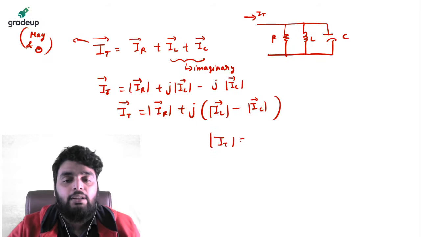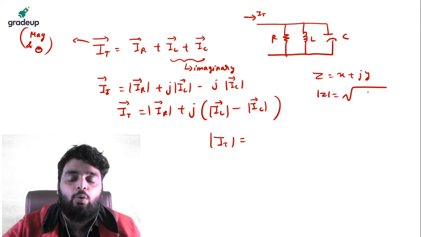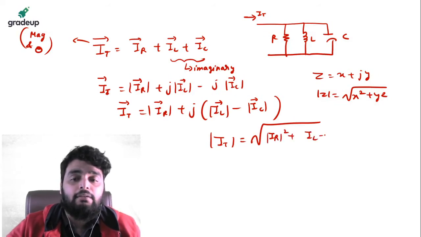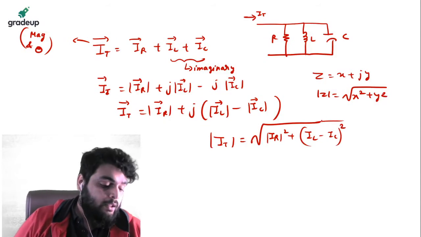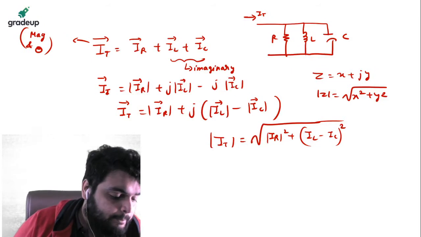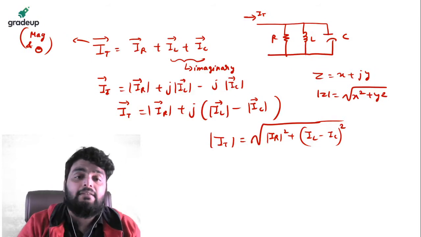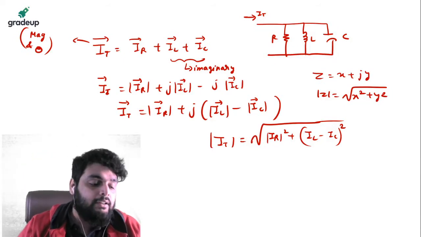If Z is equal to x plus jy, you know the magnitude of Z will be root of x square plus y square. The same thing is happening here. It will be the IR magnitude whole square plus the IL minus IC magnitude whole square. Got my point? Always remember, KVL and KCL, and current or voltage, are always phasor quantities in case of AC.